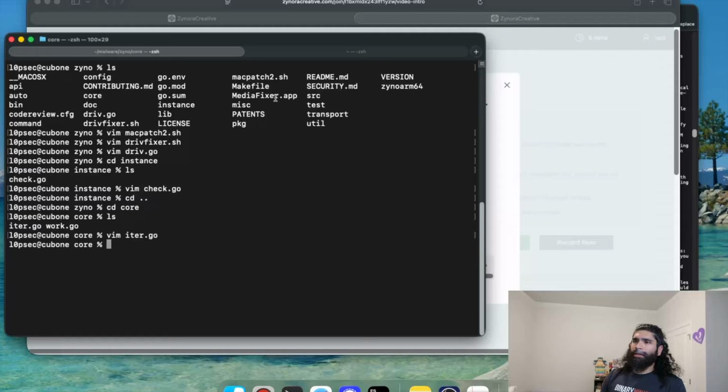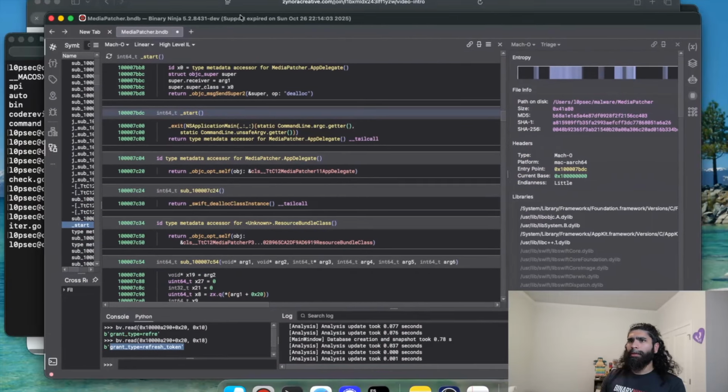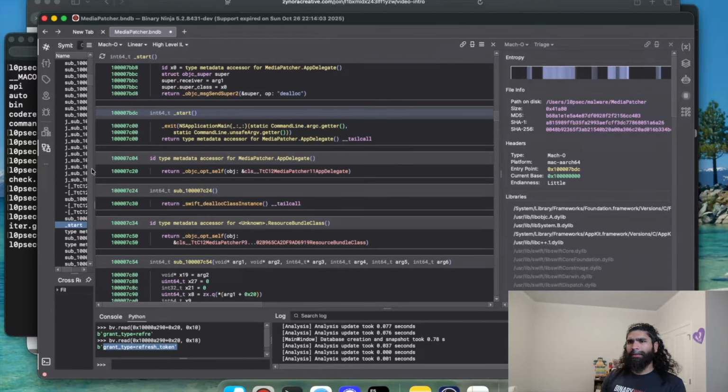But I did want to look at the Media Fixer app really quickly because I think it's pretty interesting how it does this. I actually blogged about this a while ago, but let me open up Binary Ninja here and talk about it really quickly. So let's look at this. This is designed to capture the user credentials.